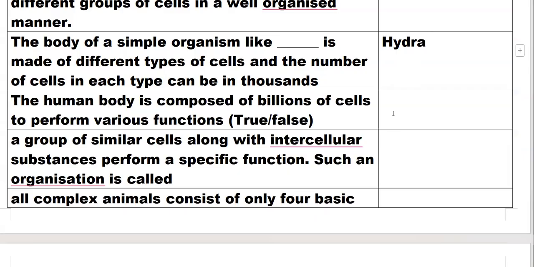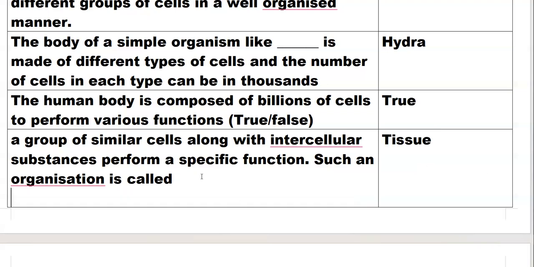The human body is composed of billions of cells to perform various functions. A group of similar cells along with intercellular substances performing a specific function is called a tissue.